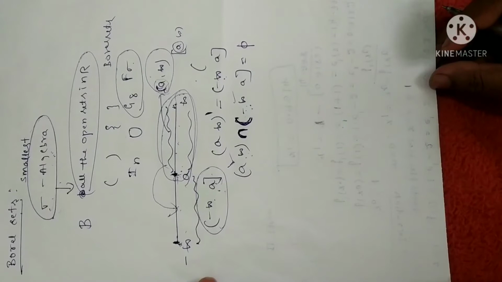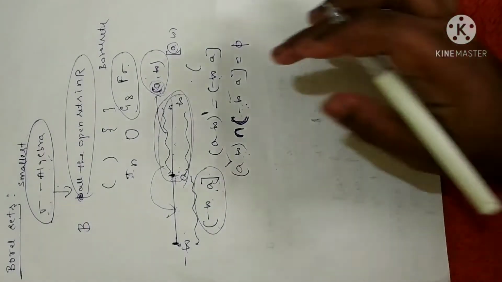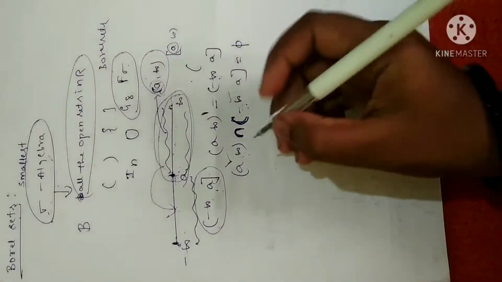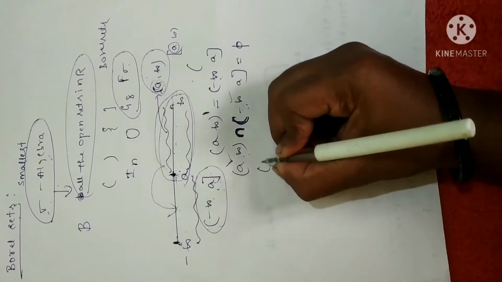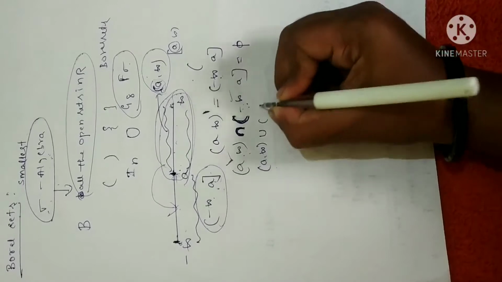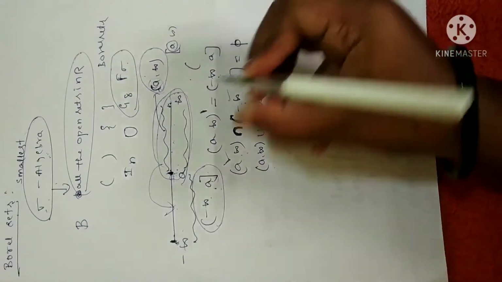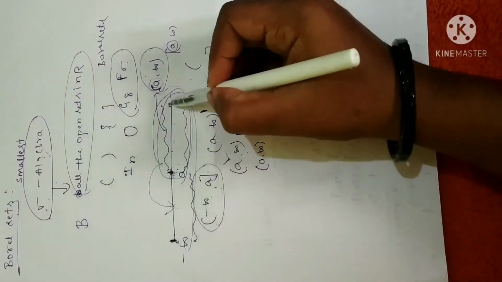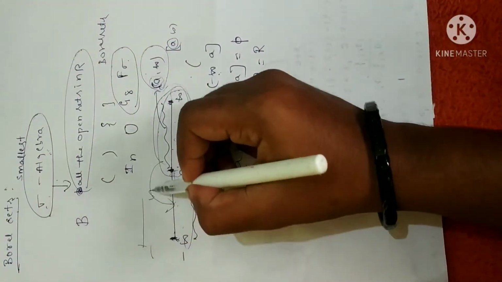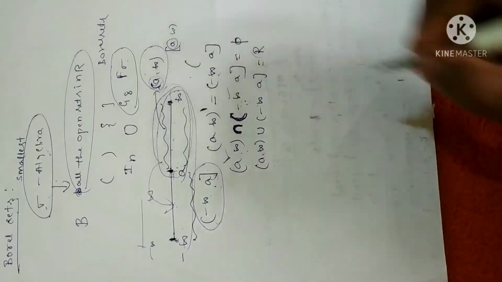I am next going to take these values directly, so that is why I am explaining the basics. Fine. So if you're going to take intersection, you're going to get the null set. Suppose you're going to take the union of these intervals, what you're going to get, you can clearly guess, you are going to get the real numbers, right? So the whole number line, minus infinity to plus infinity, will represent the real number line R.